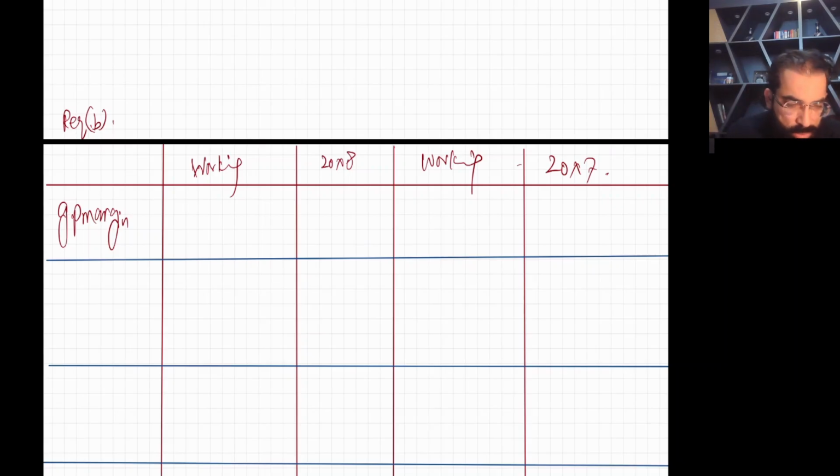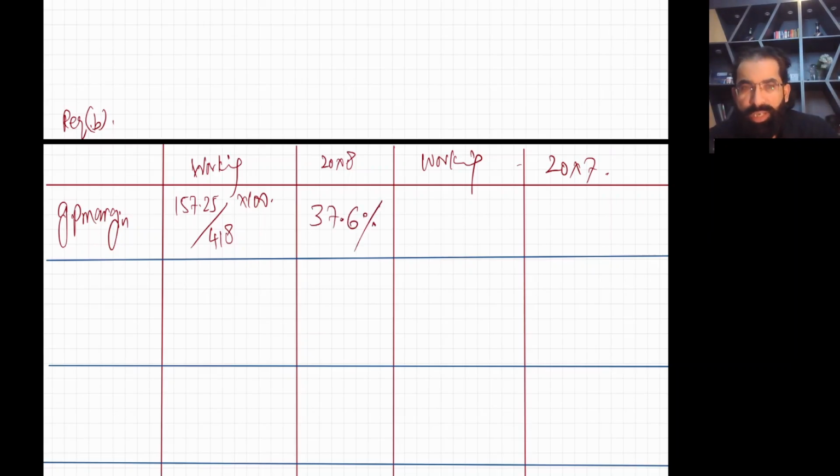Let's do it. Gross profit for 2008 is 157.25. I'm doing it in millions. 157.25 divided by sales of 418 million, multiplied by 100, gives 37.6% for 2008. Now let's do 2007.